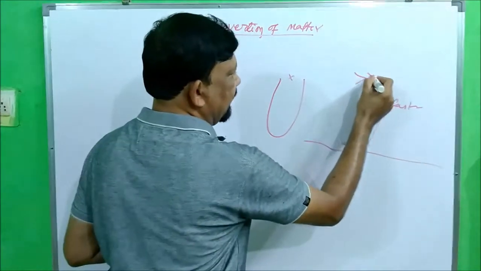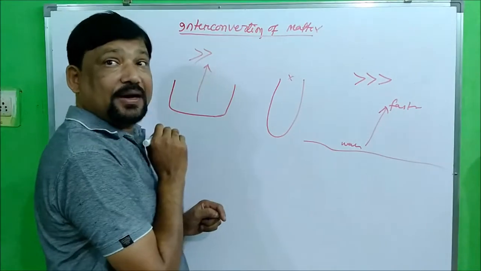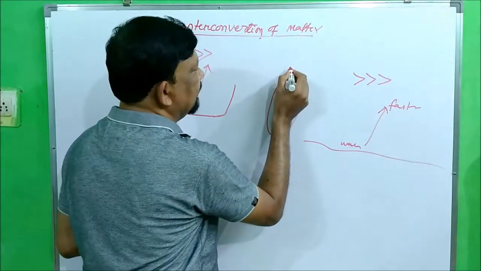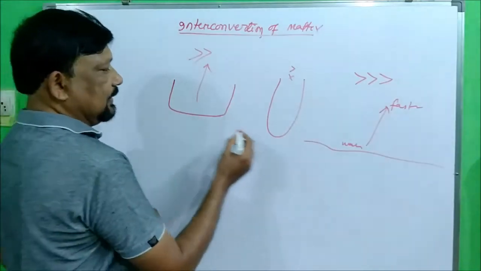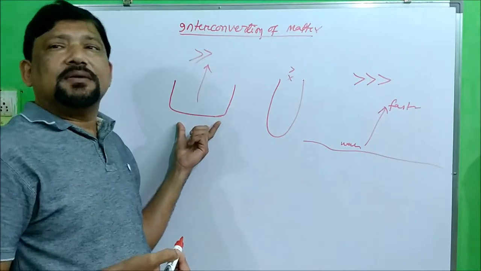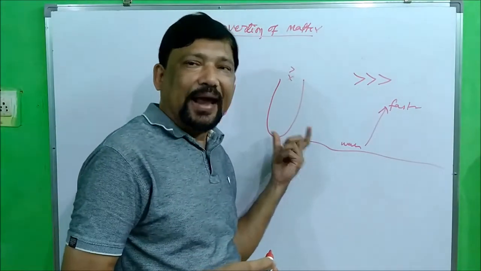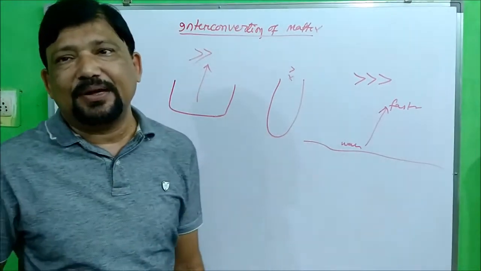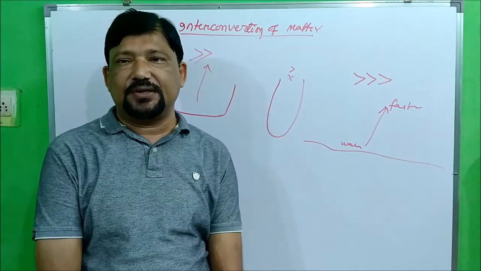It has a high rate of evaporation, this has a moderate rate, and here the rate is very slow, because here maximum surface is exposed, here a little less surface is exposed, here the least surface is exposed. So it is a surface phenomenon. The more the surface, the more the rate of evaporation.